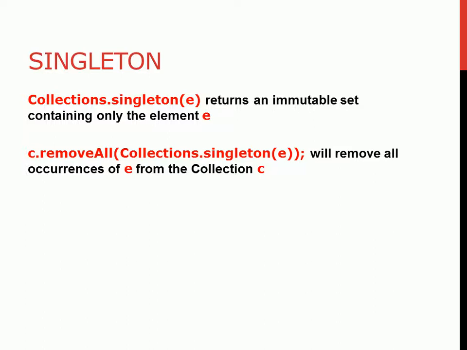Collection.singleton. Anytime you have singleton, it means there's only one copy. If you want to make a class singleton, you make the constructor private. You provide a static method that will return only one instance of that class, and that class behaves like a singleton. There's also a singleton method that will return an immutable set containing only the element E. So you just create a singleton version for you.